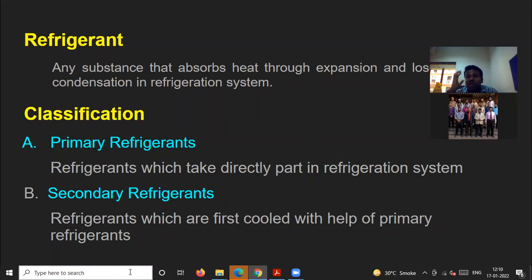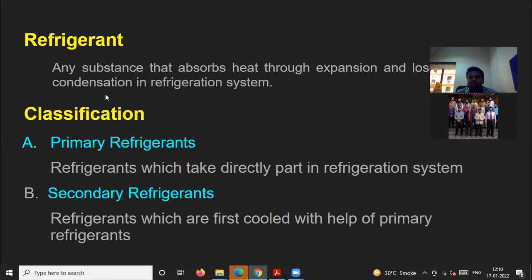When you talk about the refrigeration cycle, the two major processes involved are expansion and condensation, or you can call them evaporation and condensation. It absorbs heat through evaporation or expansion, and loses heat through condensation.